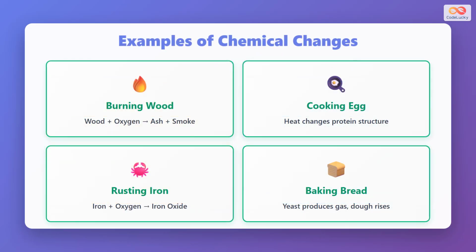Chemical changes happen all around us every day. When wood burns, it combines with oxygen to produce ash and smoke, completely different substances. Cooking an egg involves heat changing the protein structure permanently. Rusting iron occurs when iron combines with oxygen to form iron oxide, that reddish-brown coating you see. Baking bread involves yeast producing gas that makes the dough rise and transform into a fluffy loaf.